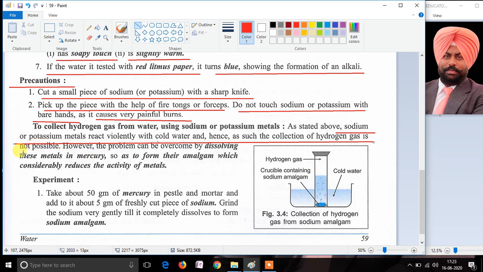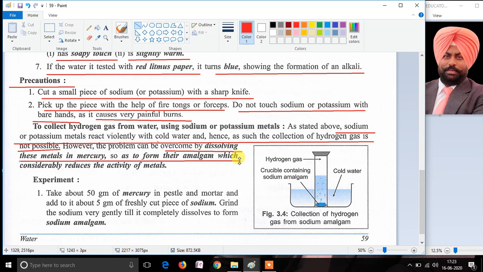Now, what should we do if we want to collect the gas from the reaction of sodium with cold water or potassium with cold water? The problem for the collection can be overcome by dissolving the metals sodium and potassium in mercury, so that when they are dissolved in mercury, they form amalgams.